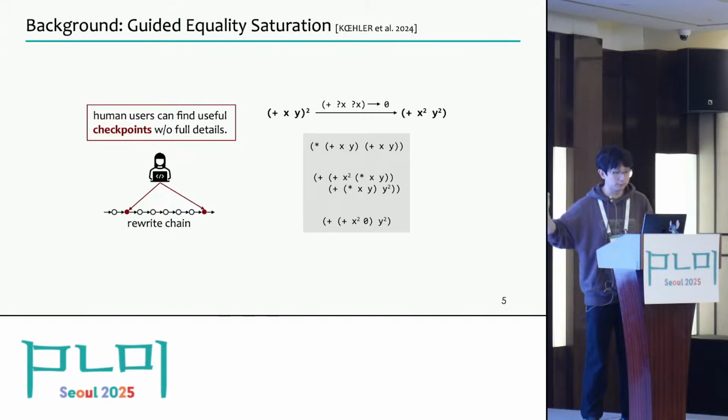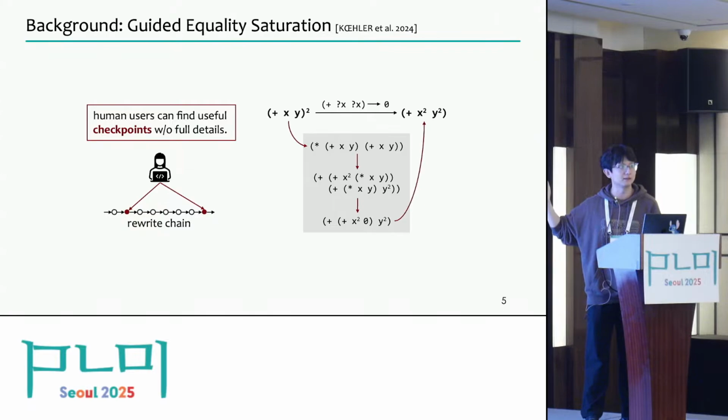Such roadmaps can provide very strong guidance for equality saturation because we no longer need to rewrite directly from the left to the target expression. Instead, we only need to consider the rewrite from each checkpoint to the next, so that we decompose the whole task into much simpler subtasks. Then the scalability can be improved significantly.